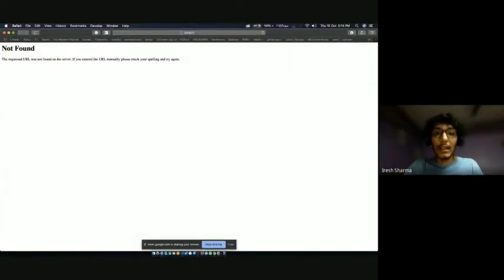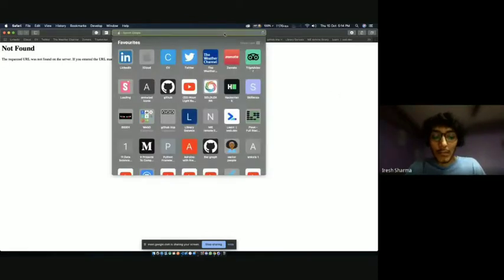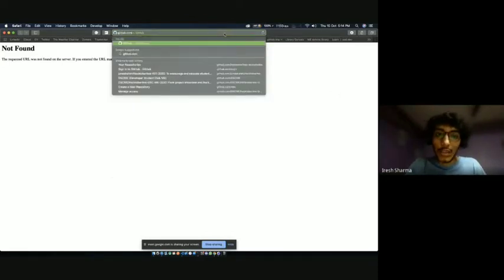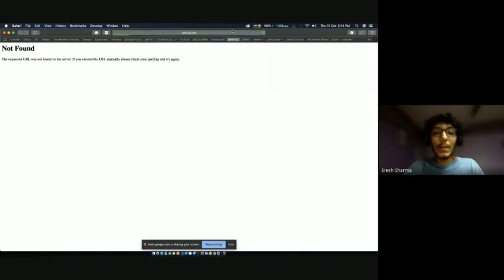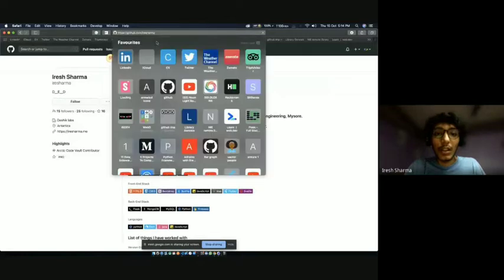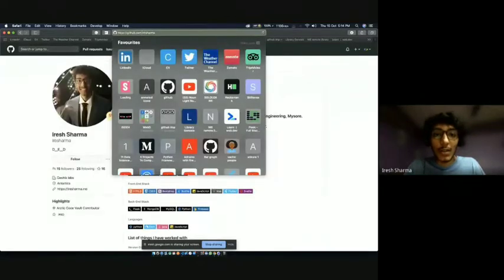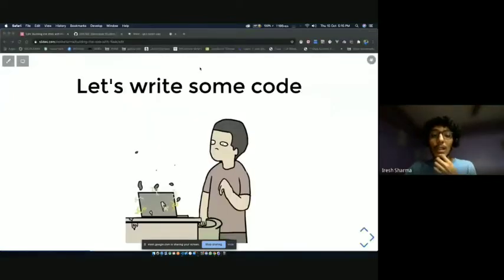Because in any web application, you have routes. So like when we use GitHub, we go to github.com/the username, right? So in my case, it'll be Iresh Sharma. So that'll take me to the username. So after the domain, what we have in this part, the /Iresh Sharma is the route. That is where the web application will take you.